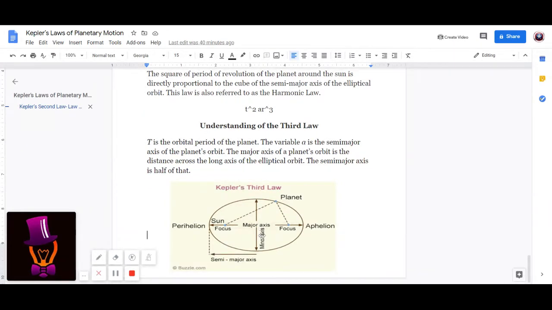So this is the major axis, as we have been discussing for the whole video. This is the perihelion, this is the aphelion. The semi-major axis is parallel to the major axis. It's half of that. T is the orbital period. The variable a is the semi-major axis. The major axis of a planet's orbit is the distance across the long axis. This is the long axis. The semi-major axis is half of that. This proves this equation.